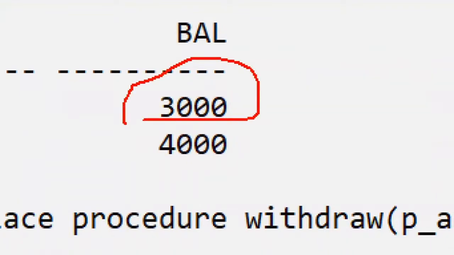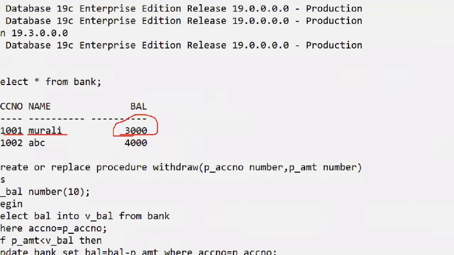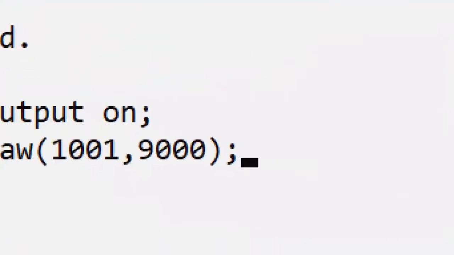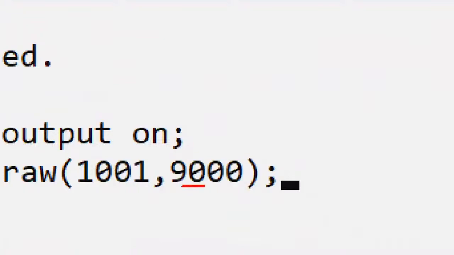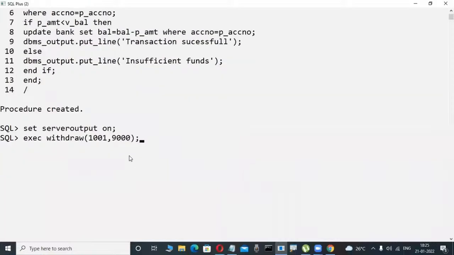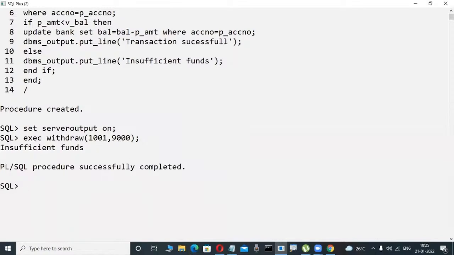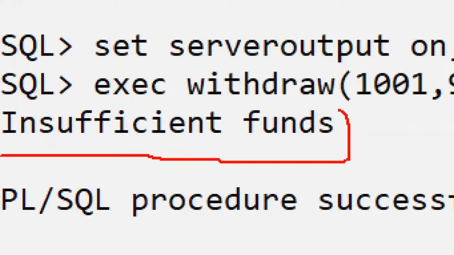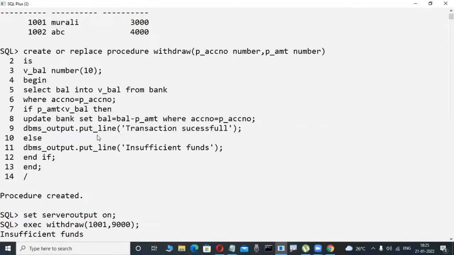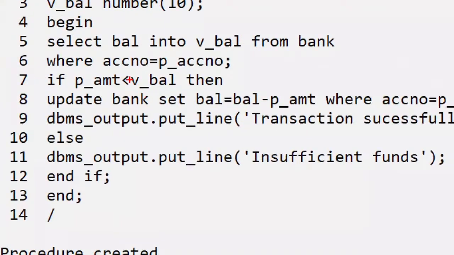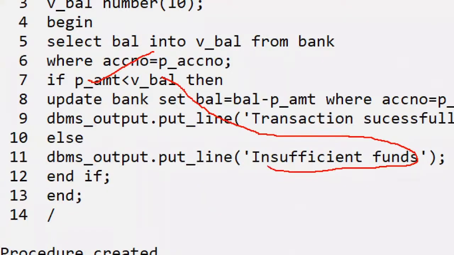1001 is my account number, Murali is my name. My balance is how much? 3,000 is the current balance in my table. Now, my account number is 1001, but I try to withdraw how much? 9,000, because I'm writing this program. Is withdrawing 9,000 possible? No. So now it will give the message insufficient funds. How is it possible? This coding is executed, whatever I'm writing. Your amount is more than the available balance, that's why insufficient funds. It will display the message, yes.